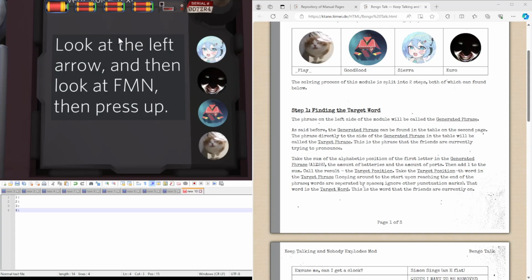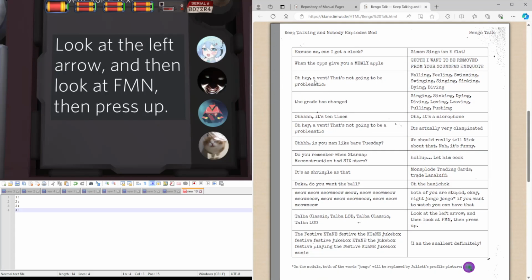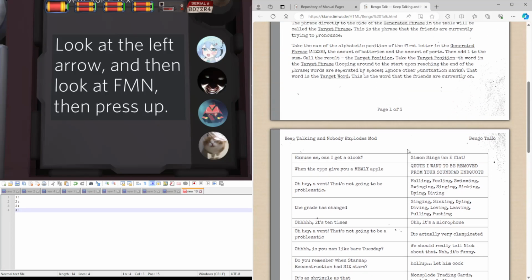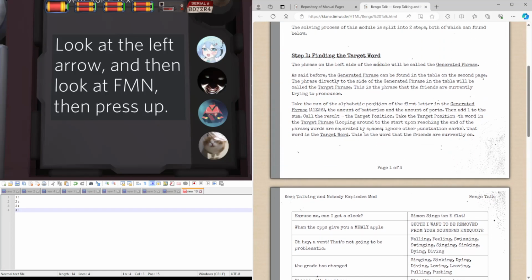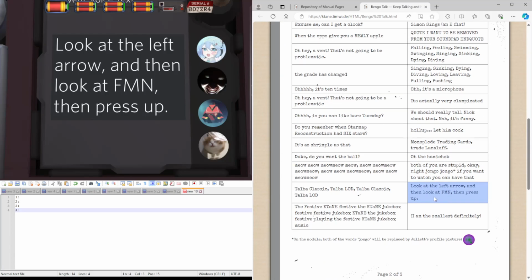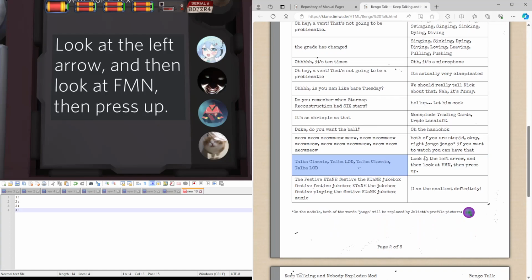We're going to find this phrase in this table below. In this case, we look at the left arrow, then look at FMN, then press up, which is here. The generated phrase can be found in the table on the second page. The phrase directed to the side of the generated phrase we call the target phrase. So the phrase we're going to be looking at is this one.